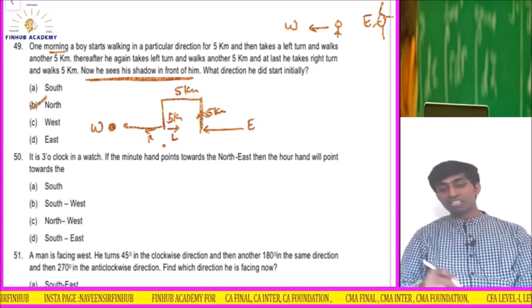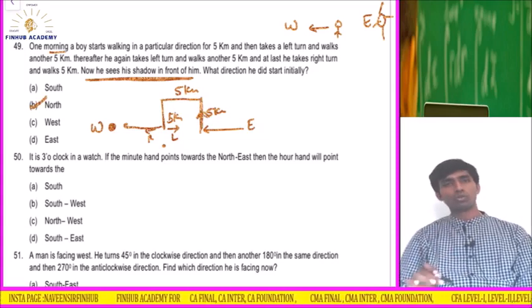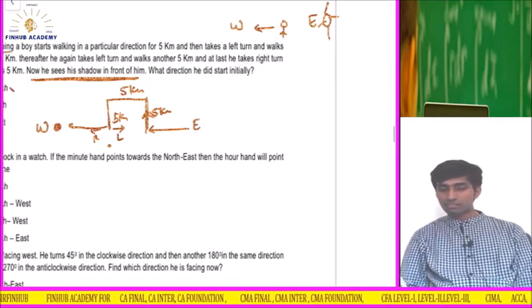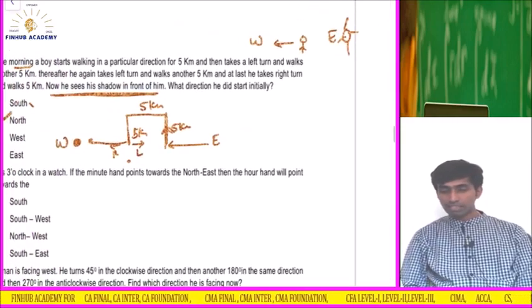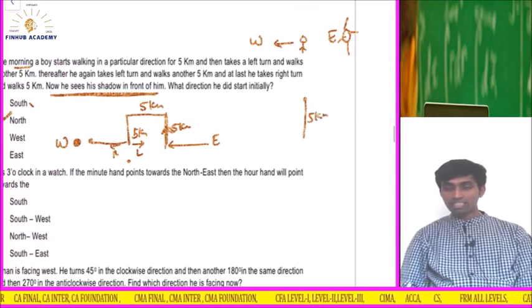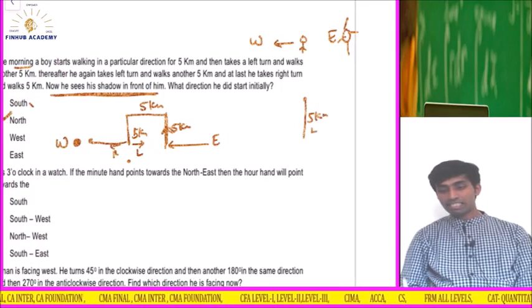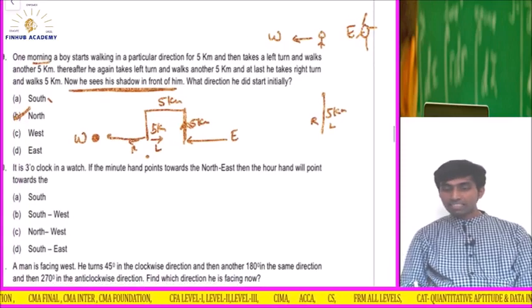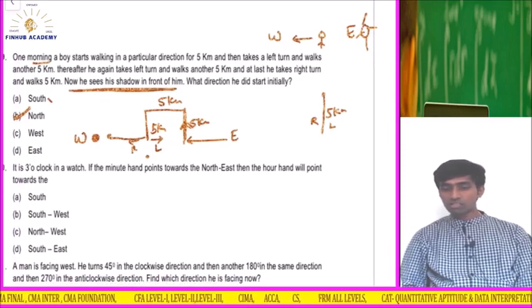Is that clear? If randomly, let's say you don't know, let us assume that he started from south. So he started from here, he went to the south 5 kilometers. Now this side is his left, this side is his right, and then he takes a left turn and walks another 5 kilometers.